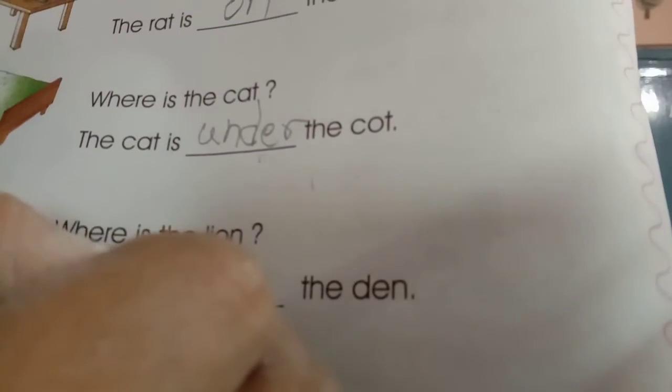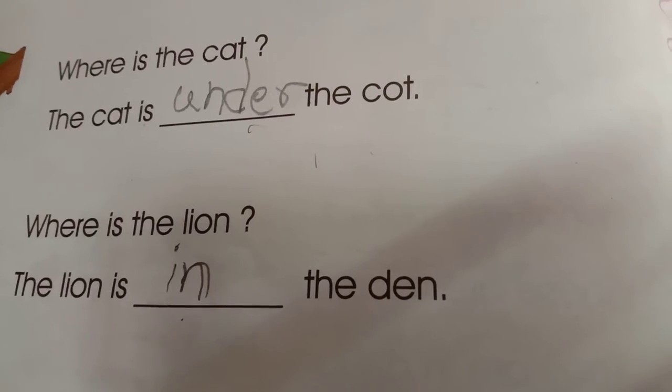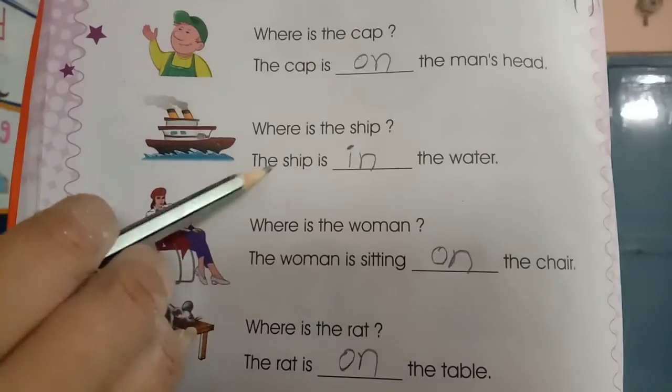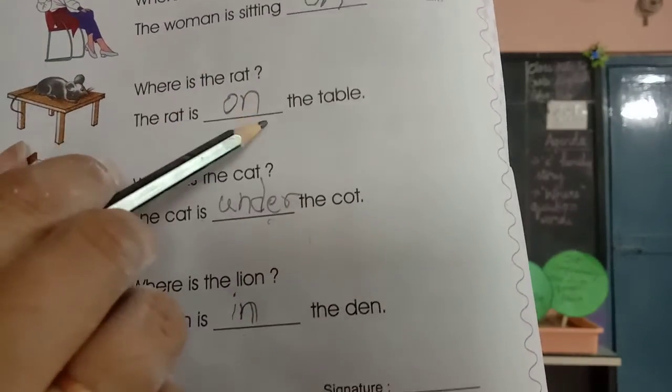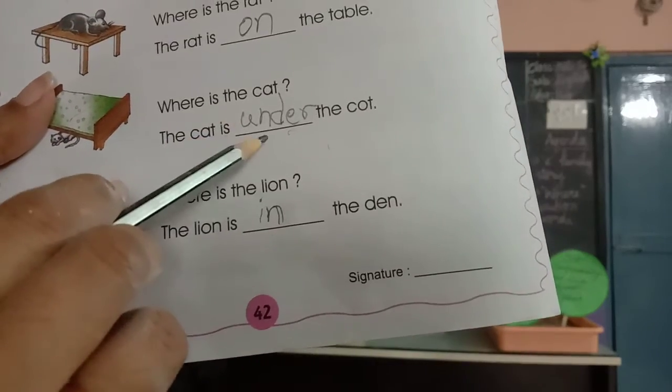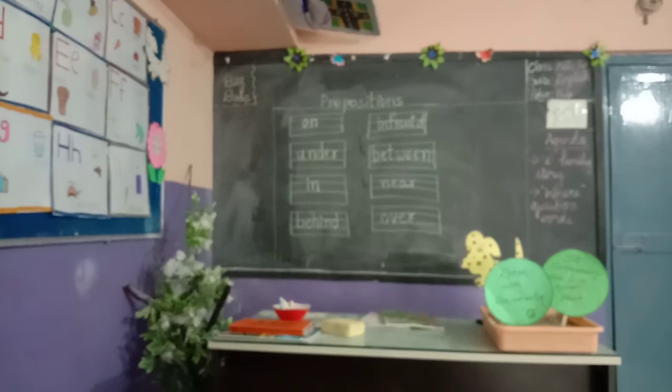The lion is in the den. Okay. Cap is on the man's head. Ship is in the water. Woman is sitting on the chair. Rat is on the table. Cat is under the cot. The lion is in the den. Okay, children?